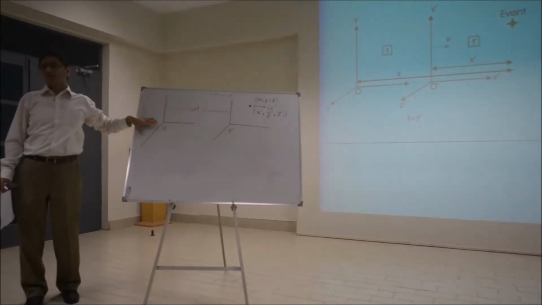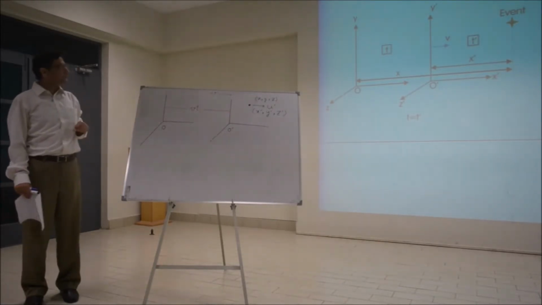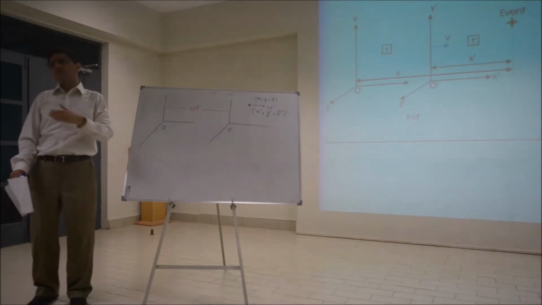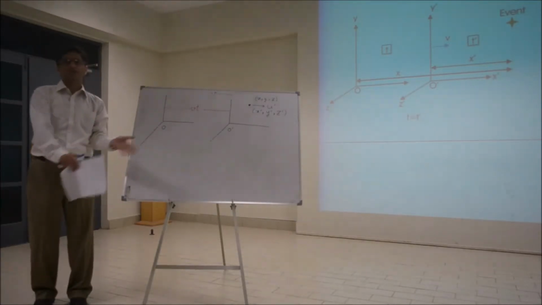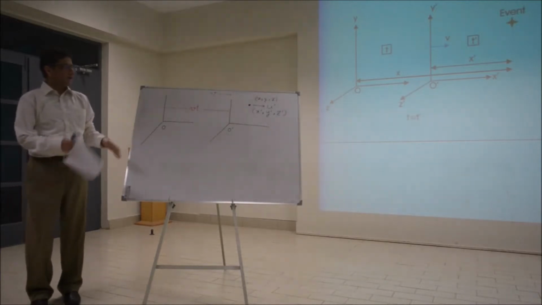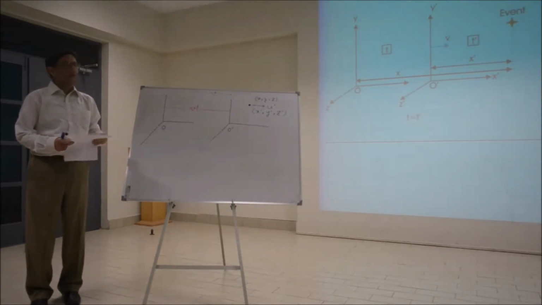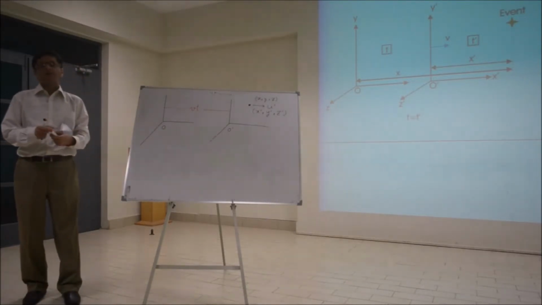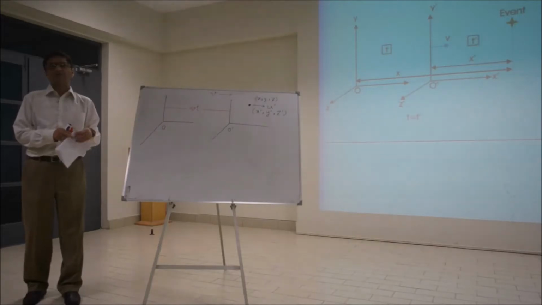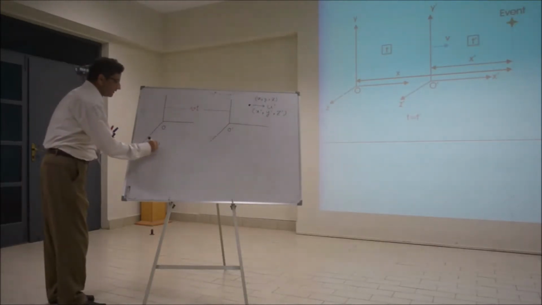Just a brief review of what we did in the last talk. Since we have to move from the special theory of relativity to the general theory of relativity, just a brief review. There's something called the principle of relativity, which is not new. This idea was there even in Newton's time. It's called the principle of relativity.